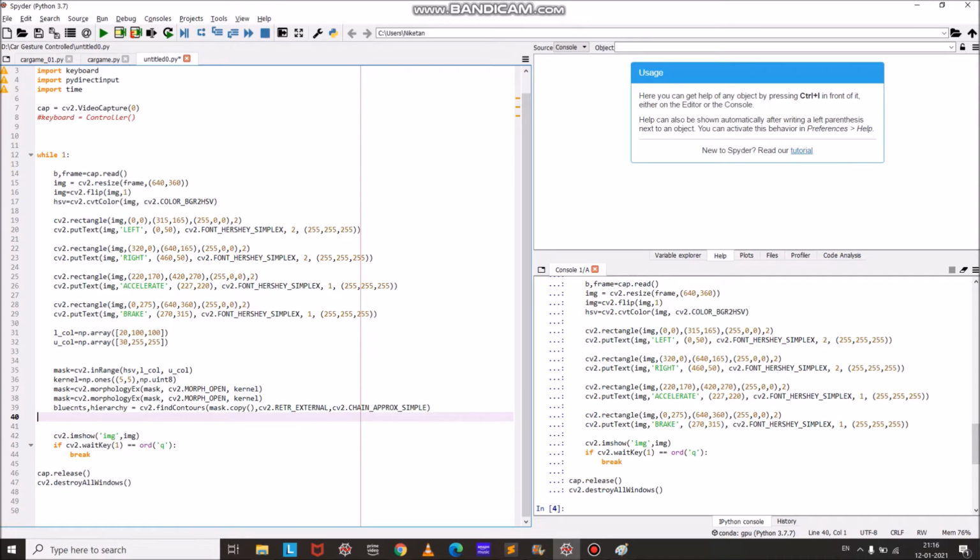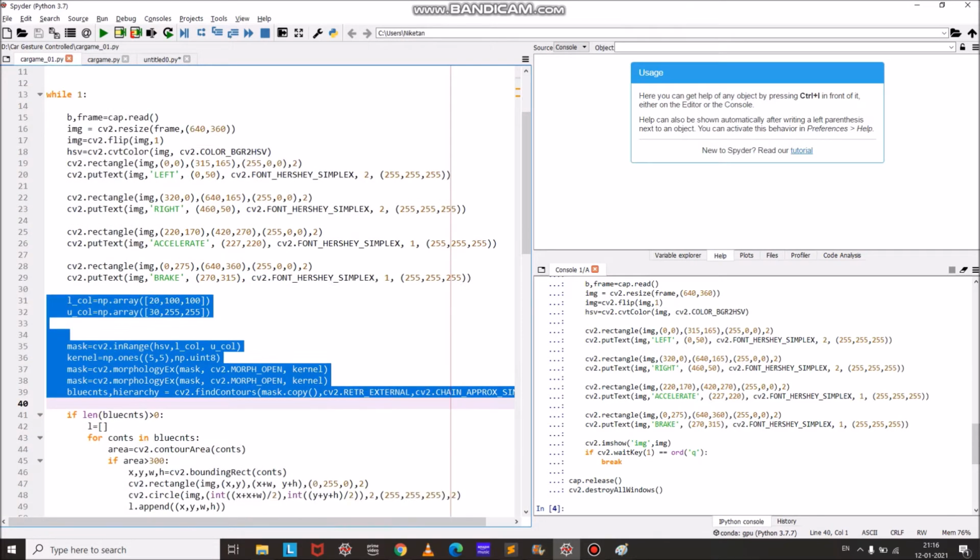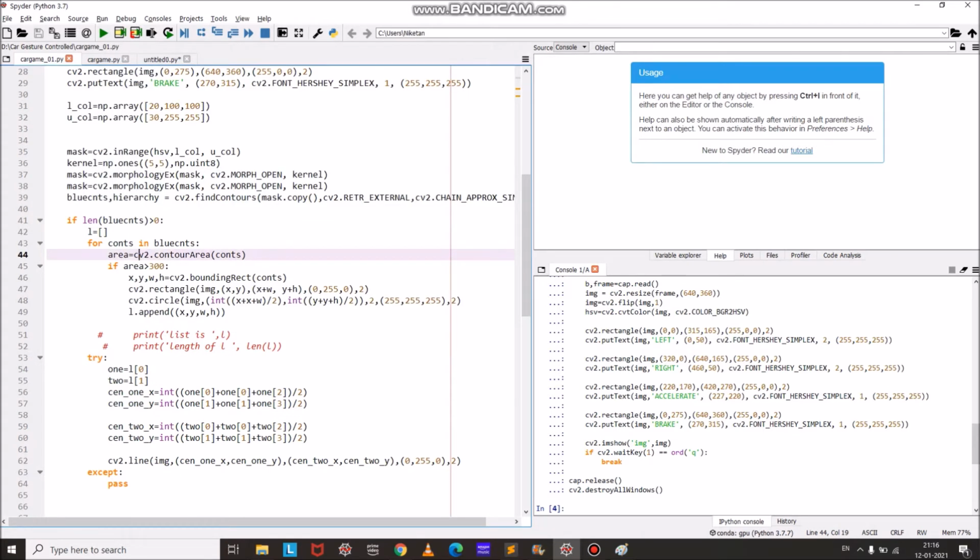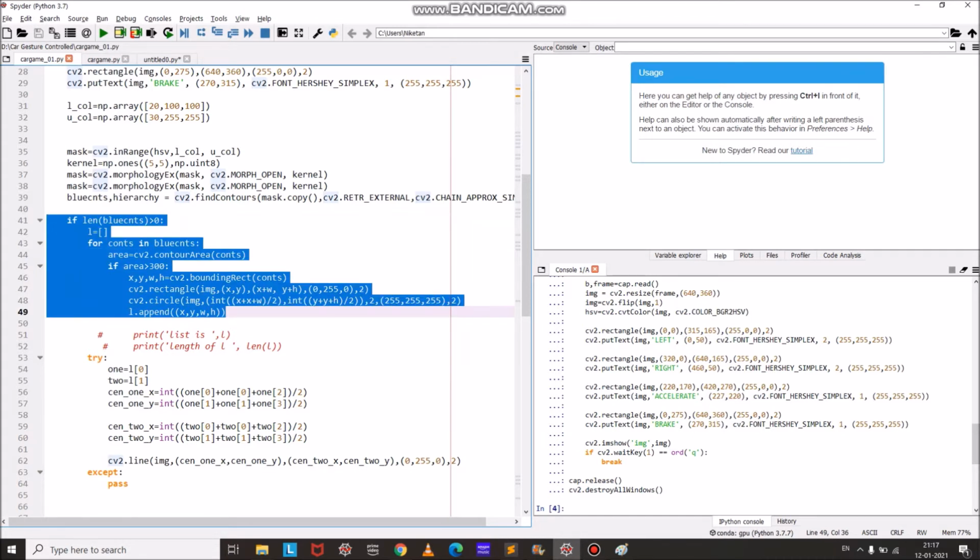Now it will not give outputs because we haven't specified what bounding boxes we have to draw. For that we will require some bounding boxes. The contours will be stored in blue conts, which will be a list. If the length of blue conts is greater than 0, it will go into the if condition. We will iterate over the items in blue conts, and if the area of the contour is greater than 300, we will draw a rectangular bounding box around them. Let's check the output till here.